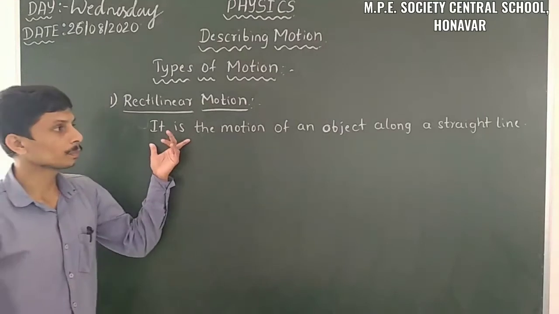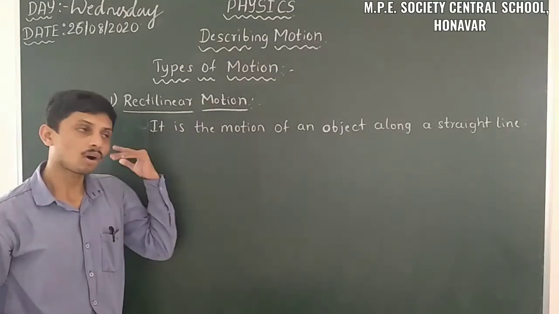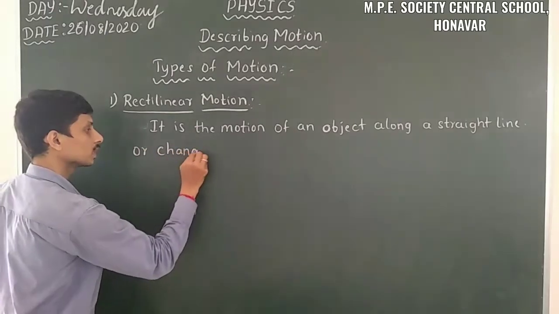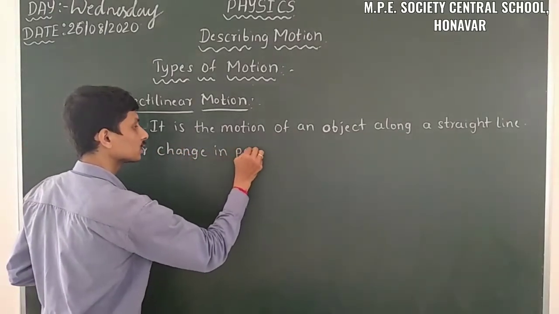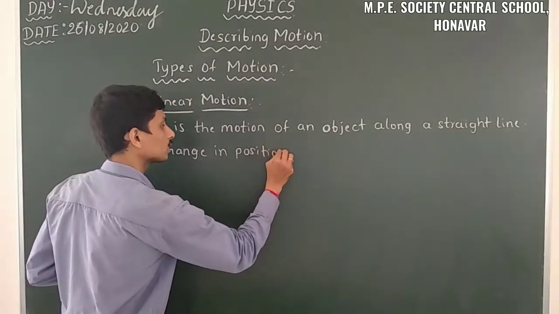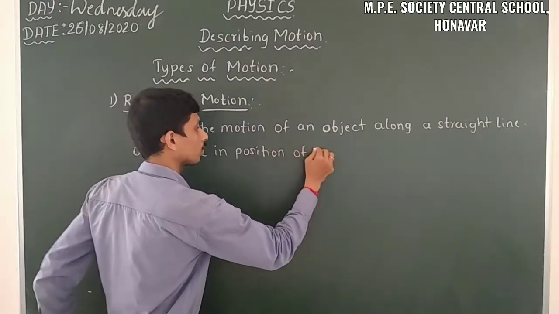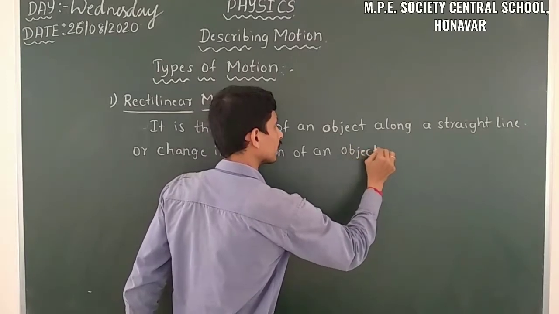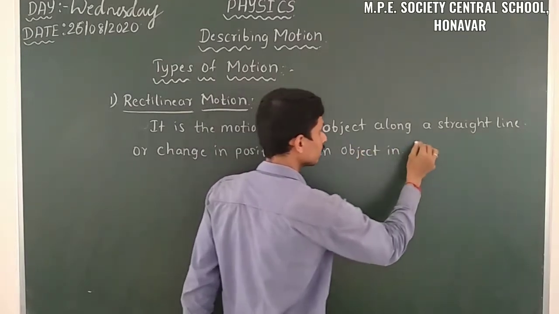So it is the motion of an object along a straight line, or we can say it is a change in position of an object in a fixed direction.